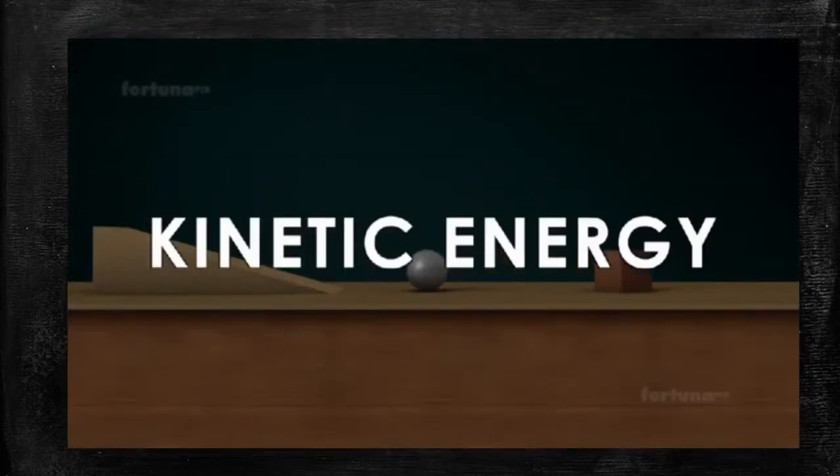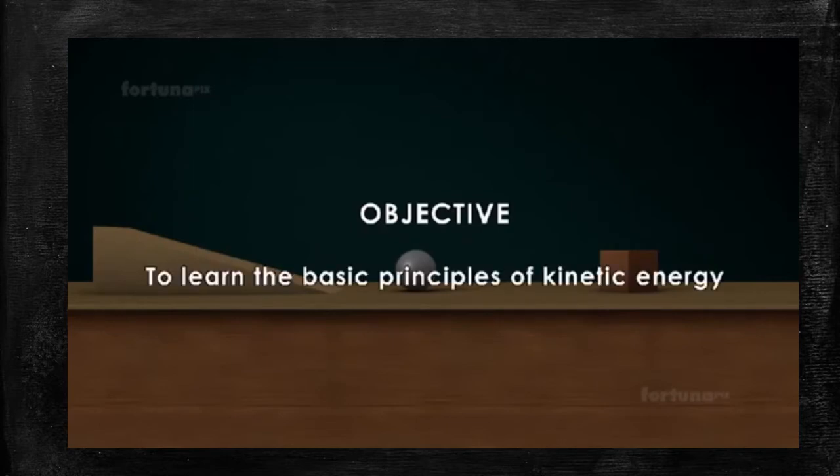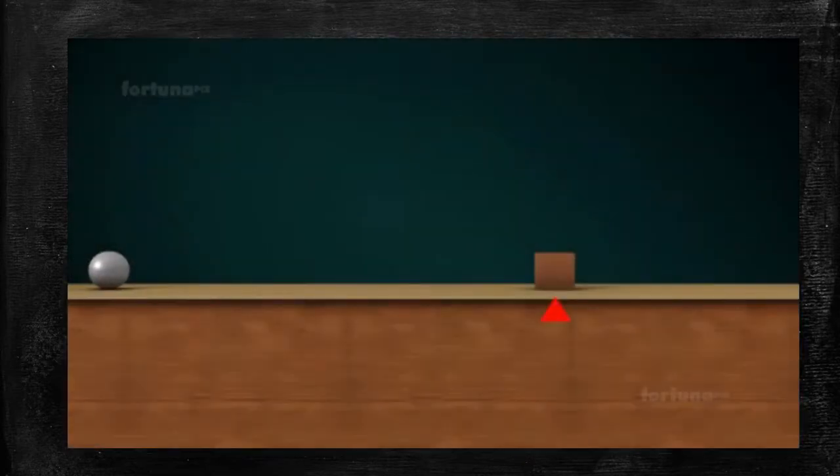Kinetic energy. Objective: to learn the basic principles of kinetic energy. The energy an object possesses by virtue of its motion is known as kinetic energy. Let's consider a smooth round ball. If we push the ball a little, it will be set in motion.